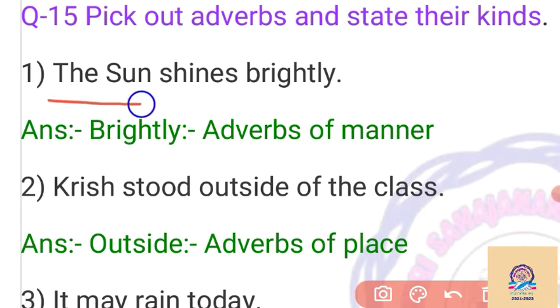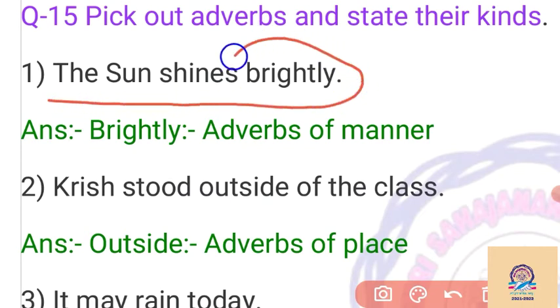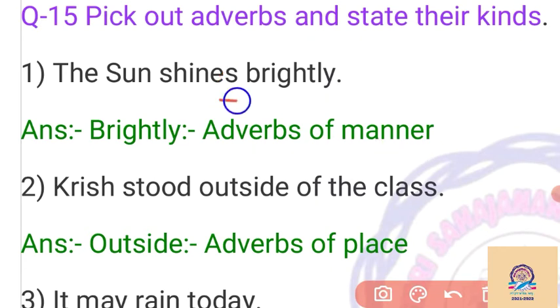So: the sun shines brightly here. We can ask how the sun shines; brightly. If we ask the question with how, that is an adverb of manner. Most probably, for an adverb of manner, we find ly added to an adjective. If we add ly to an adjective, it becomes an adverb.